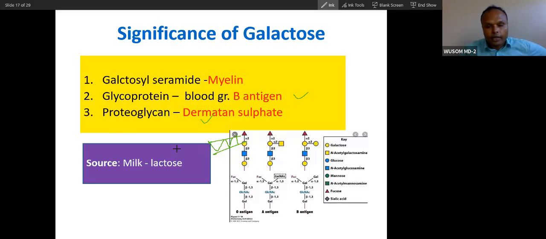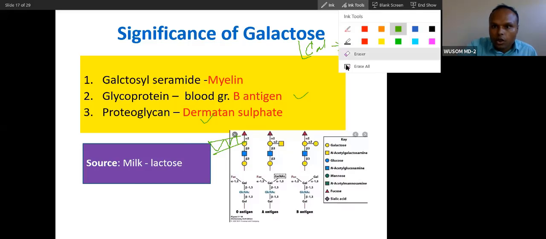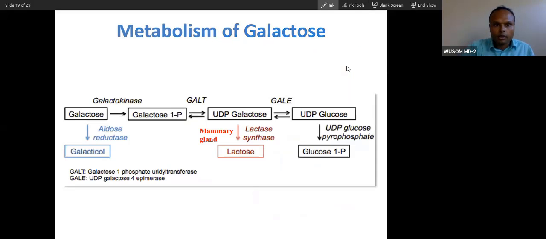And dermatan sulfate: we have seen dermatan sulfate has galactosamine and then glucuronic acid like that. So galactose is part of dermatan sulfate. Now lactose, you see, lactose is the main source of galactose. So we will see here the metabolism. As I have told you, galactose and glucose convert into each other.